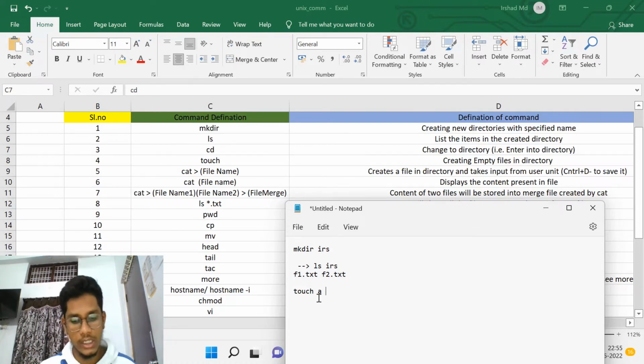For example, touch a b c creates three different files which have no data in them, nothing, null.